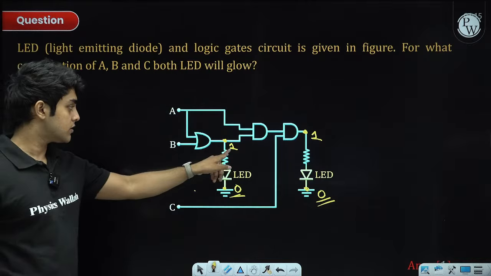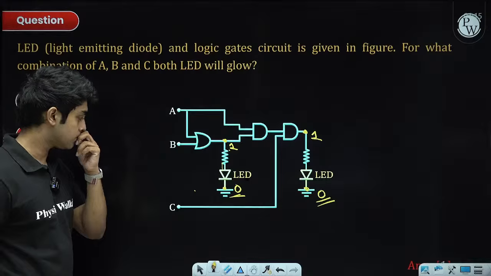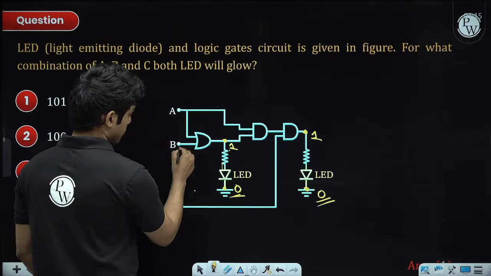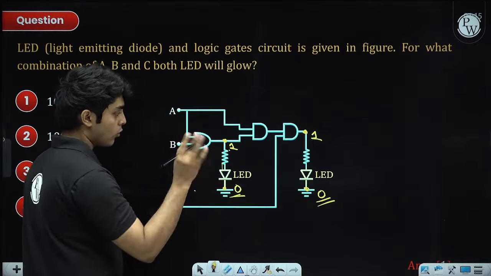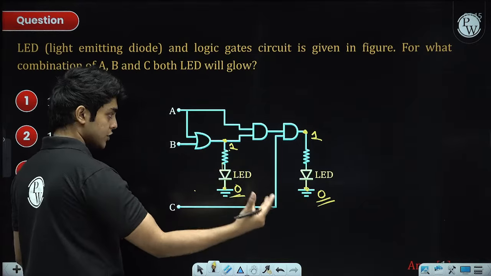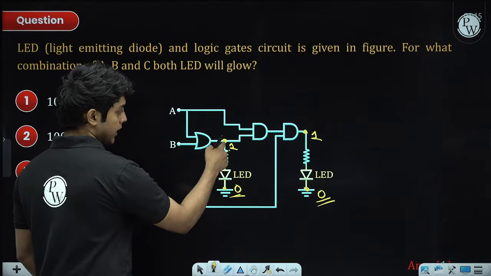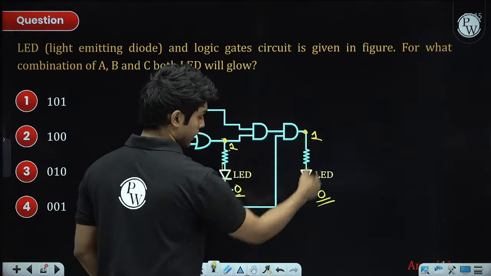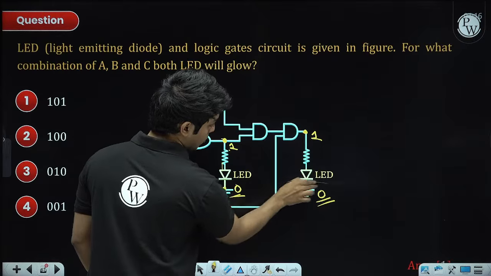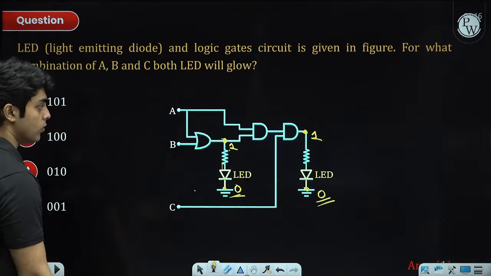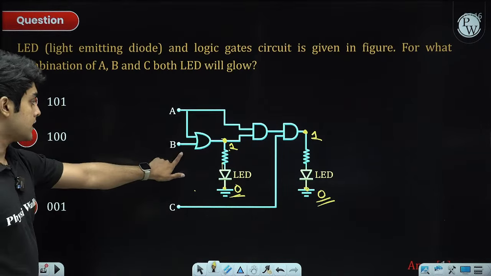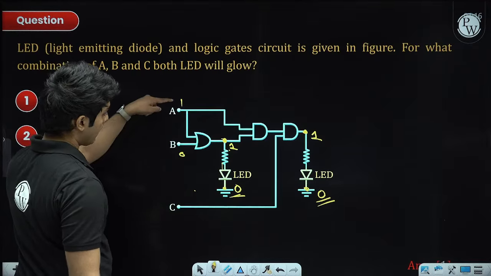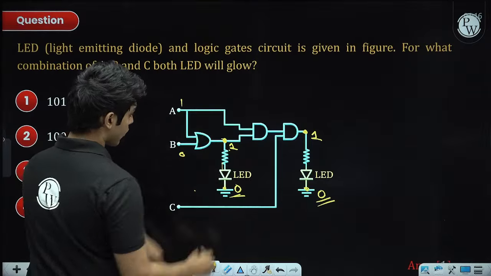Now if this input over here should be 1, this is an OR gate. A, B and C can be 0 or 1, so we need to think of combinations which will make this node an input 1 and this node also an input 1. Only then both the LEDs will be forward biased. So let's say B is 0 and A is 1. 1, 0 passing through an OR gate will make it 1.